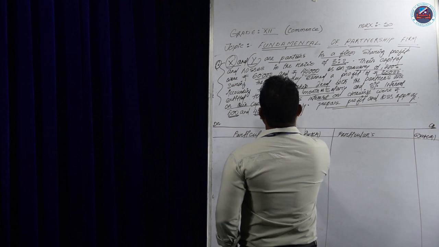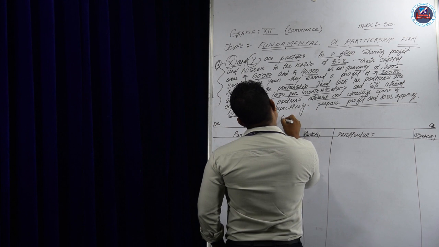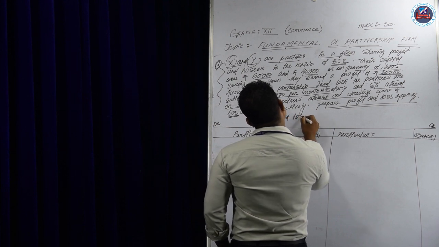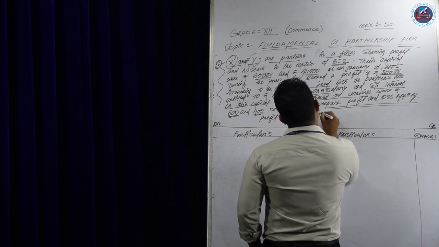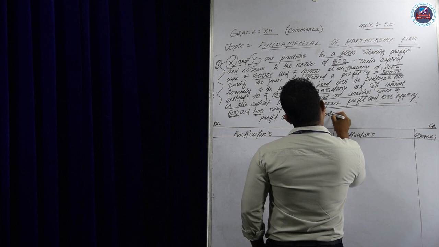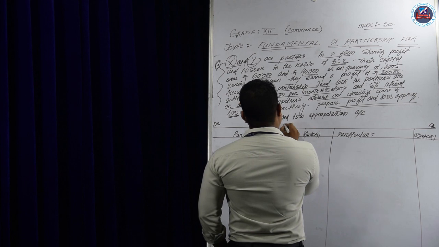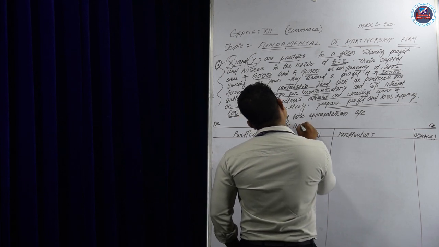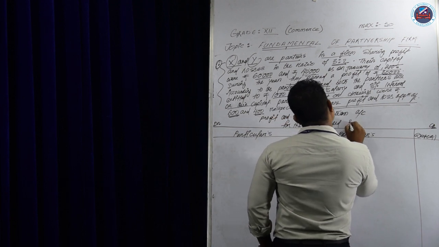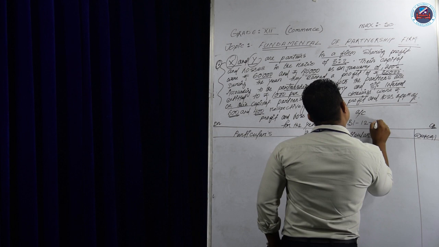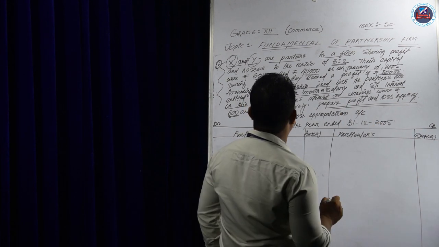In the heading write Profit and Loss Appropriation Account for the year ended 31st December 2005.